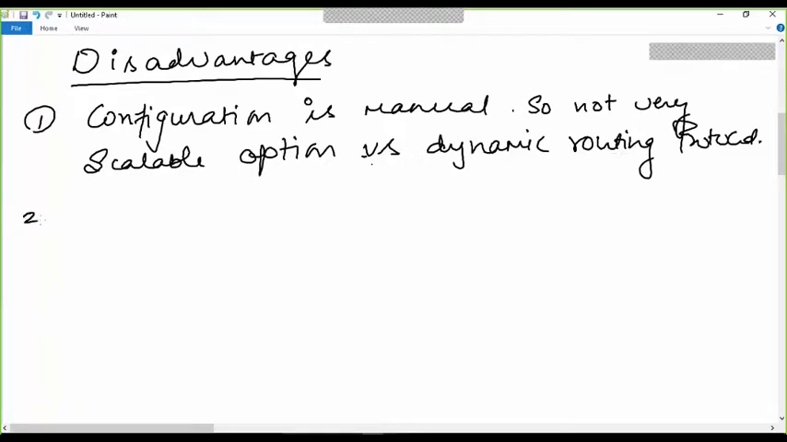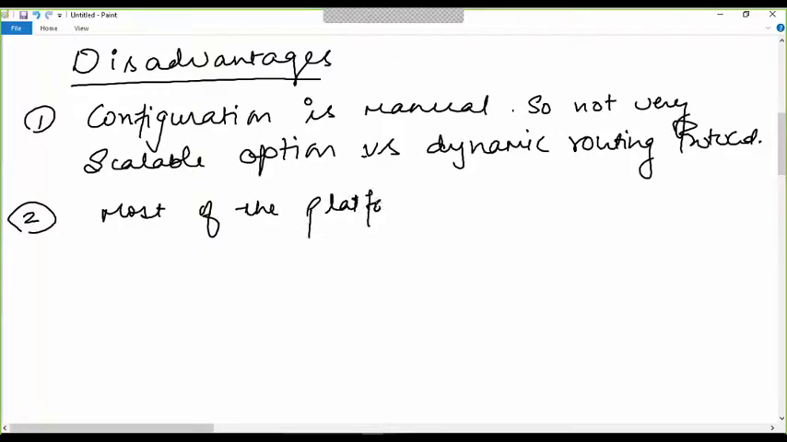And the main concern is its support, because most of the platforms don't support it. It is platform and version dependent. It also depends on the version of your IOS. So most of the platforms don't support it. The latest IOS does not support. They can support based on what is called the PFC card, that is the policy feature card. So it will depend on it.